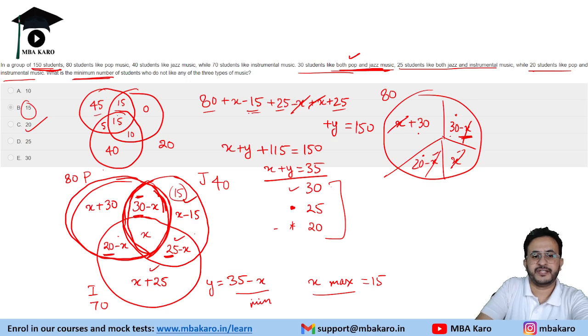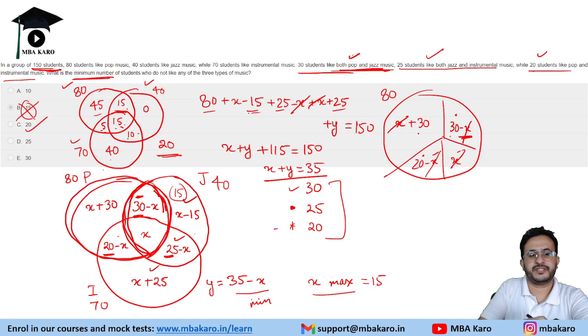45 plus 15 is 60, plus 20, 80. This is satisfied. This is 30 plus 10, 40, satisfied. 20, 30 plus 40, 70. This is also satisfied. And 30 pop and jazz, that is satisfied. Jazz and instrumental, we have 25, and 20 students like instrumental. So this number is 20. That is the answer. So I made a mistake in this question.